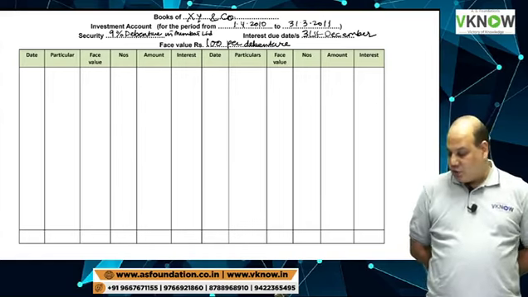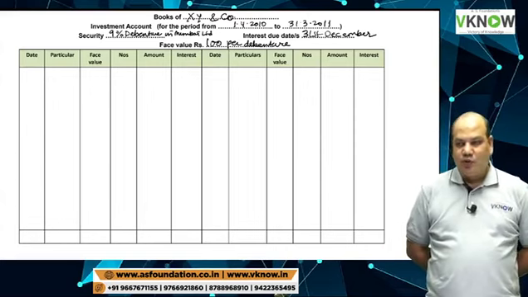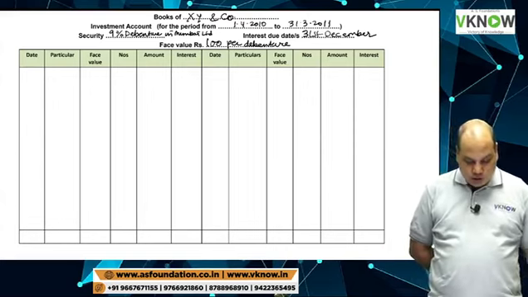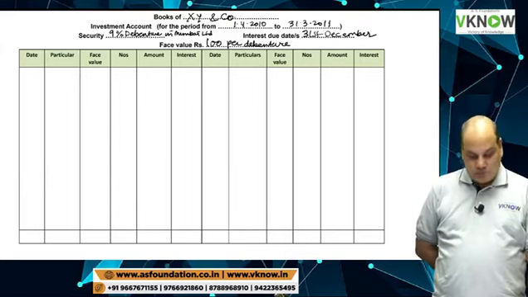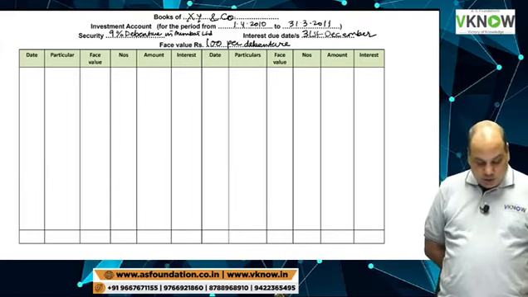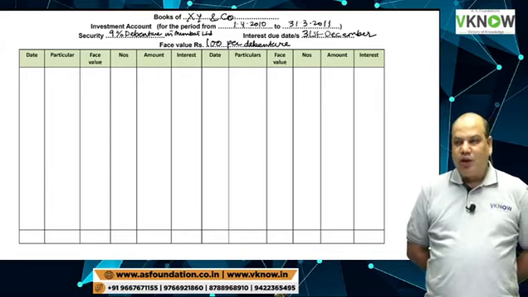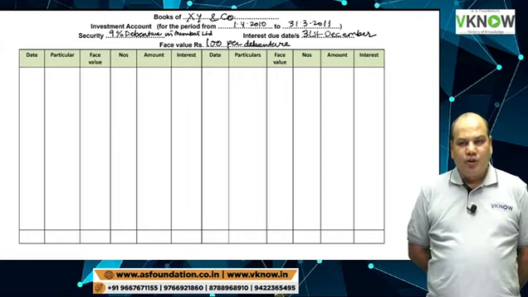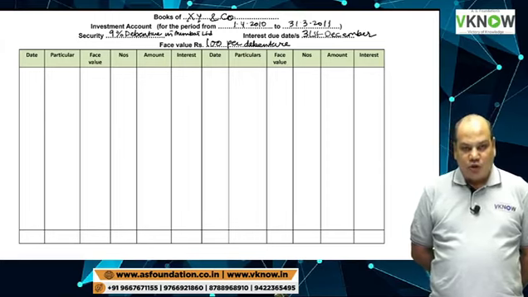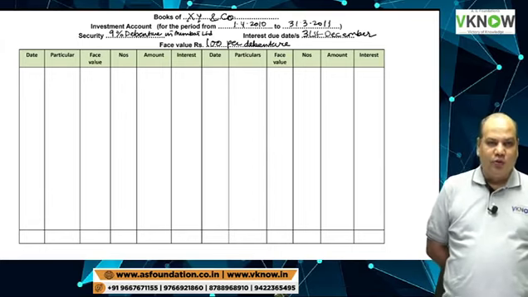One student is asking, where is face value rupees 100 per debenture? I was waiting for this question. You are right. Face value is not given, but somewhere in the last three lines, market value of debenture is rupees 90. Normally, debenture market value does not deviate too much from face value.